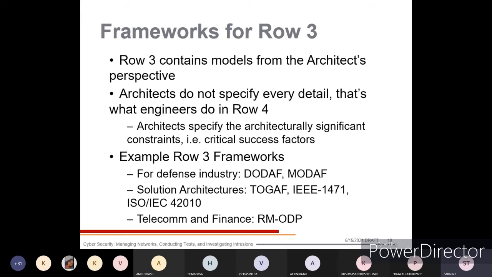And for telecommunication and finance, RM-ODP will come in. For these types of industries or implementations, we are going to concentrate mainly on the frameworks.